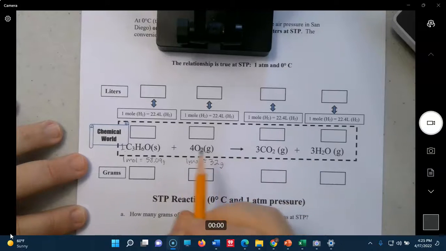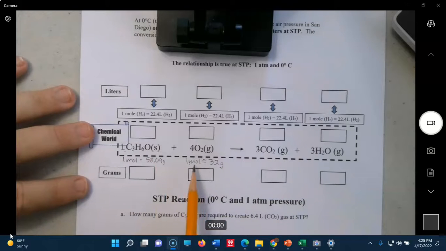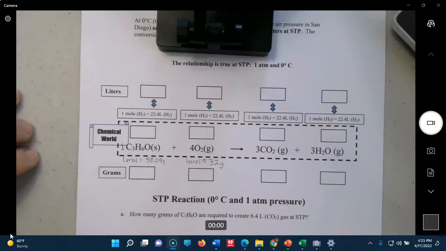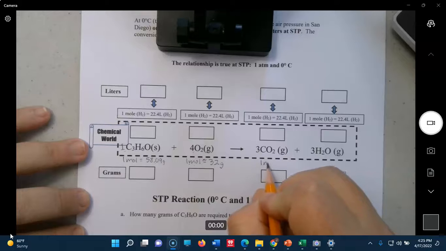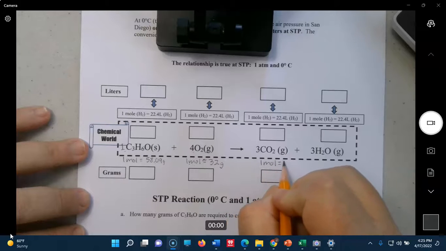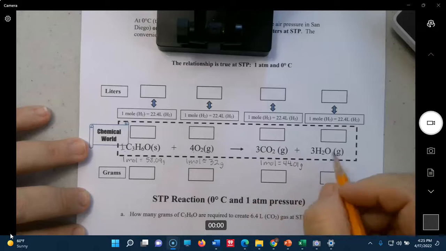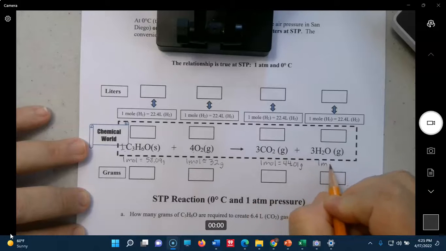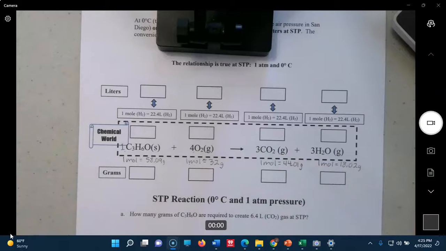That's just for this specific problem, this specific chemical equation. But 1 mole of O2 gas is always 32 grams, no matter what the problem is. So don't get confused with that mole right there. That doesn't have to do with molar mass. Okay, moles of CO2, so 1 mole. And H2O, 1 mole. And there you have your molar masses.